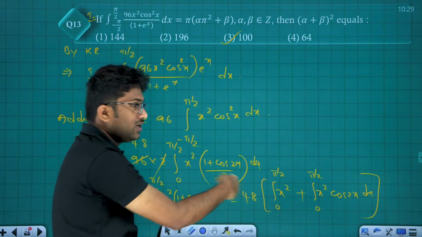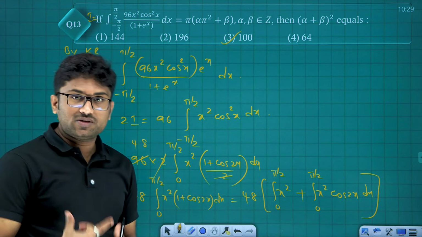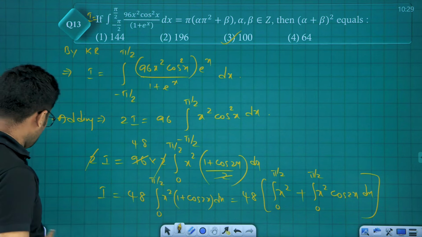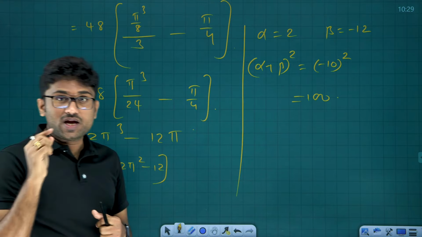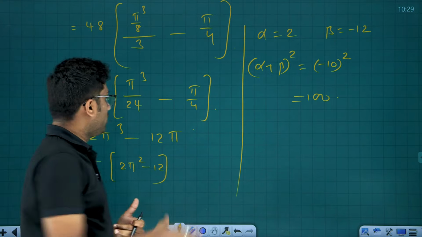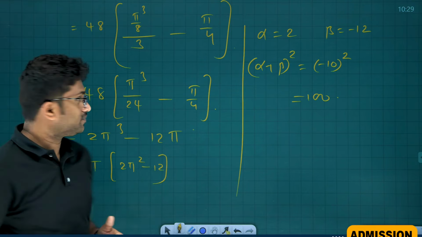Please make sure we are integrating it in a proper way. Sometimes it happens, so make sure it is clearly done. See, I made a mistake here: pi cube divided by 8 by 3, I did input. So we have got something as the result.